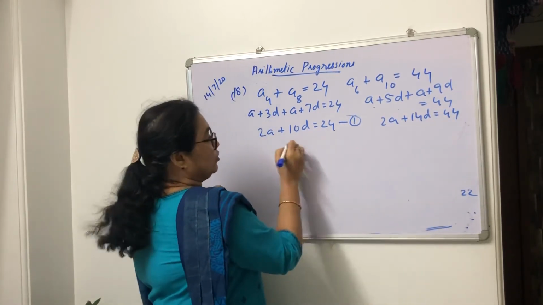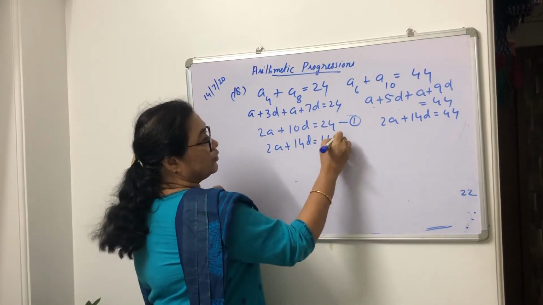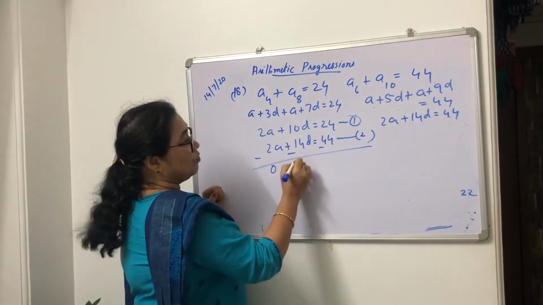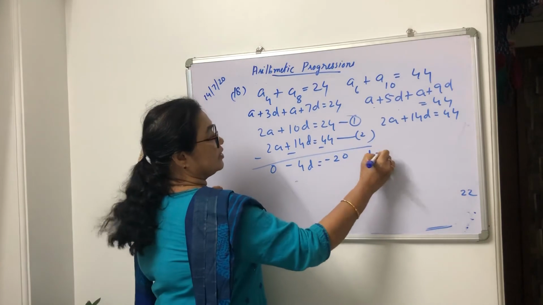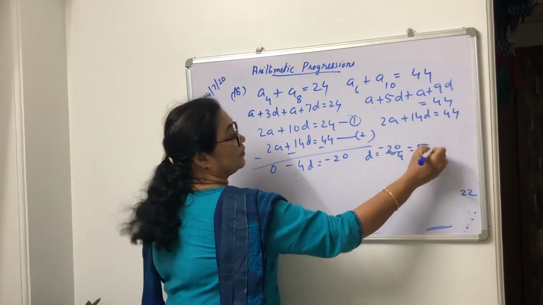So here 2A plus 14D is equal to 44. This is equation 2. Subtract: 0 minus 4D equal to minus 20. D is equal to minus 20 by minus 4, which is 5.